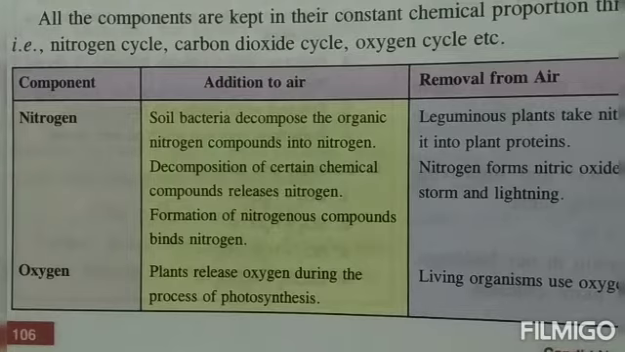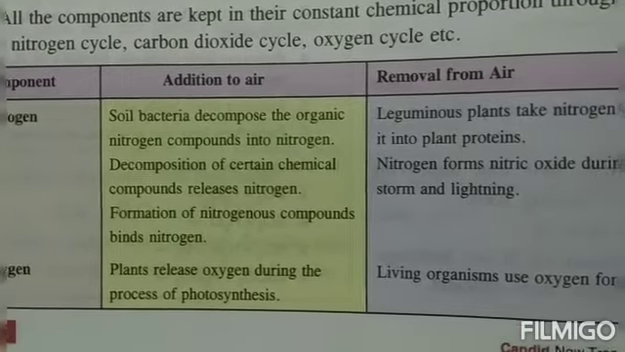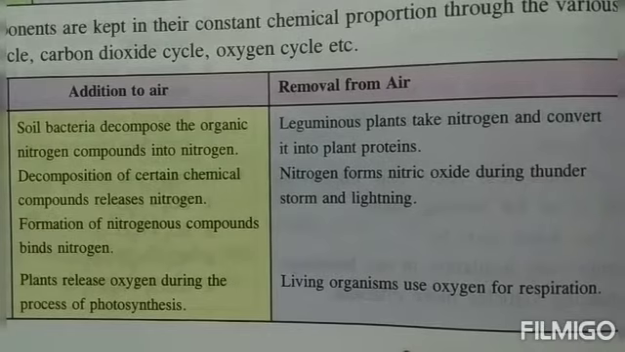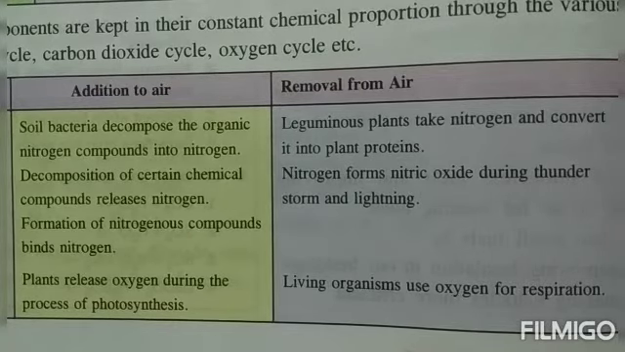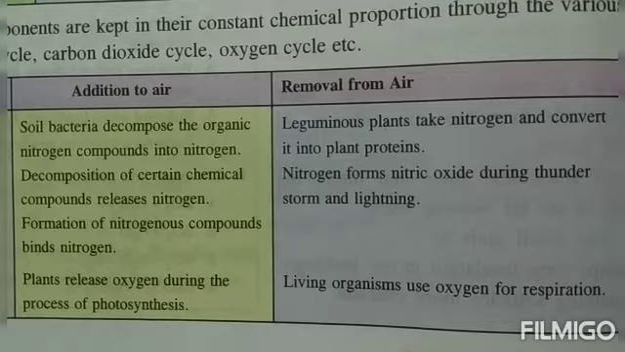How is it being removed from the air? Let's see that. Leguminous plants take nitrogen. Leguminous plants are one group of plants. They take the nitrogen and convert it into plant protein. So they take the nitrogen from the environment, even from the soil, and convert it into plant proteins. Nitrogen forms nitric oxide during thunderstorm and lightning. Now when the thunderstorm and lightning are taking place, the nitrogen of the air forms nitric oxide. So this is how it is being removed from the air.